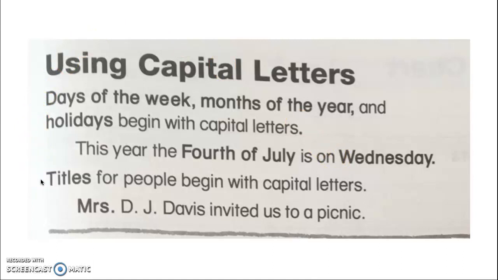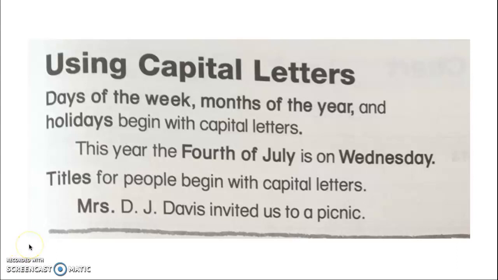Titles for people begin with capital letters. Okay, read this example on your own out loud where it says Mrs. It says, Mrs. DJ Davis invited us to a picnic. So here, Mrs. is capital because it is the title of a person. That is exactly the same as when you write Miss Paula, Miss Cassidy, and Miss Brenner. Those Miss, those all need to be capital because that is the title of our name.